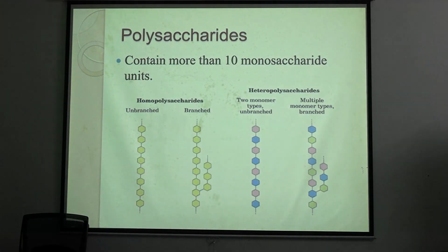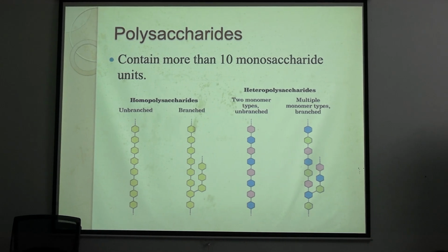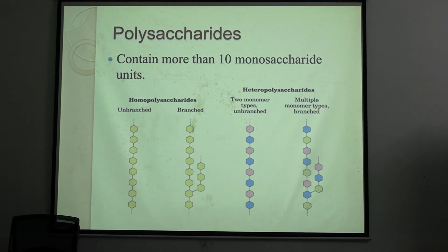Okay. Now polysaccharides, we all know that more than 10 monosaccharides when combined form polysaccharides. Polysaccharides can be of two types, homopolysaccharides and heteropolysaccharides. Homopolysaccharide is where all the monomers are the same monosaccharide, and in heteropolysaccharide, what happens?